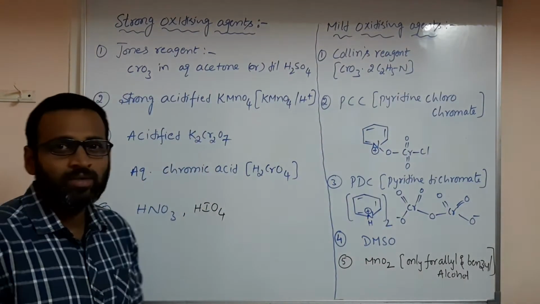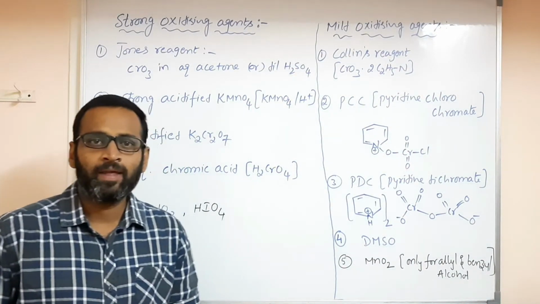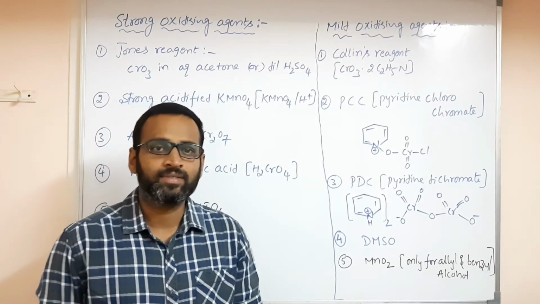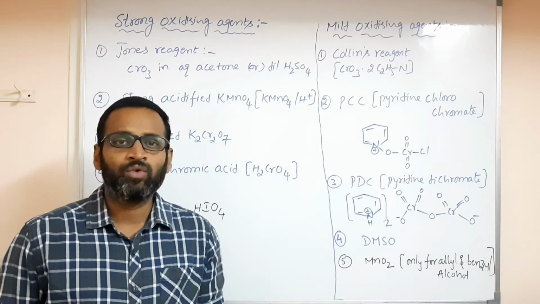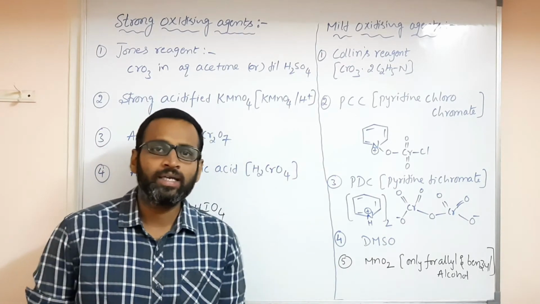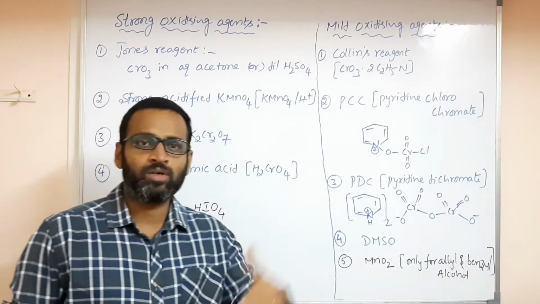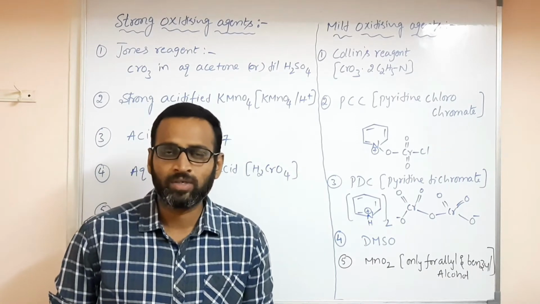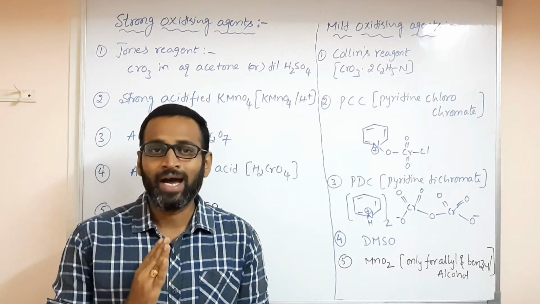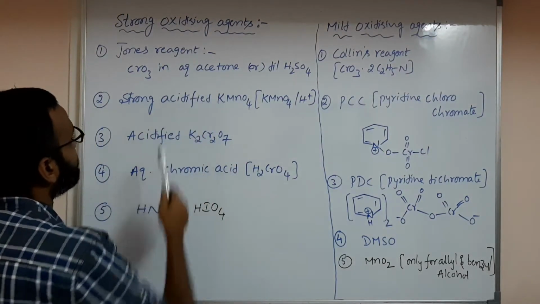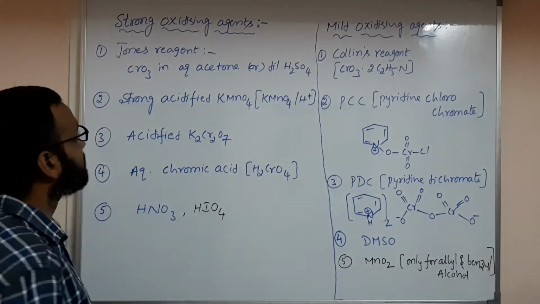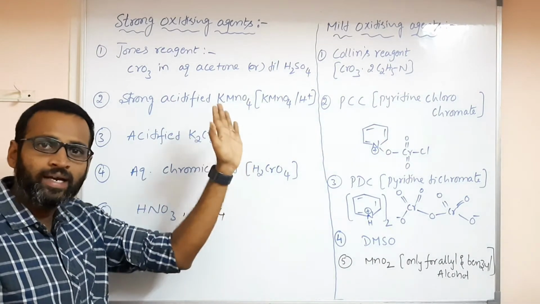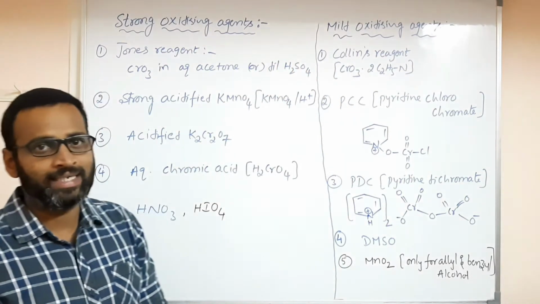And now we will discuss a very important topic, oxidizing agents. Okay, strong oxidizing agents and mild oxidizing agents, which are useful for oxidation of alcohols into corresponding aldehydes and ketones, or else finally carboxylic acids. See, alcohols on oxidation will finally give carboxylic acids, but you have to use a strong oxidizing agent. When you are using a strong oxidizing agent, then what happens? First the alcohol converts into aldehyde or ketone, then it is converted to carboxylic acid.